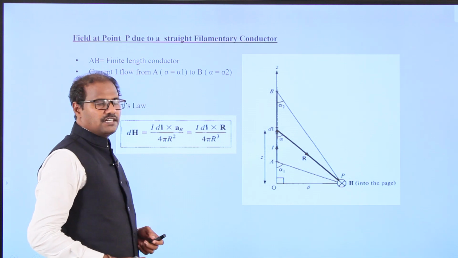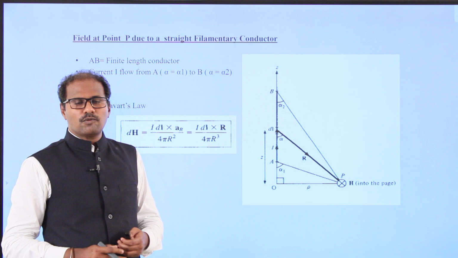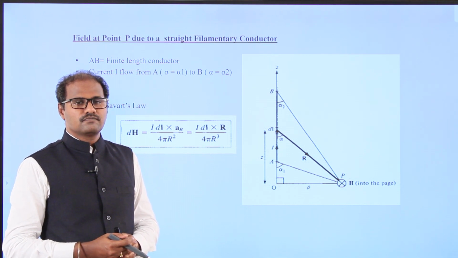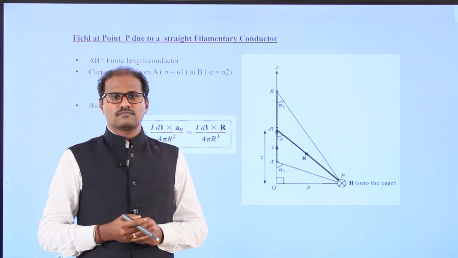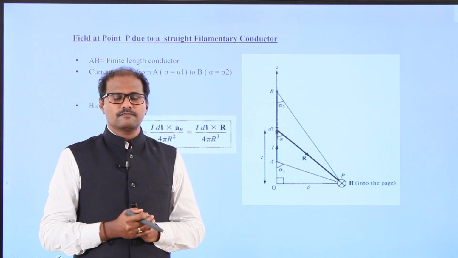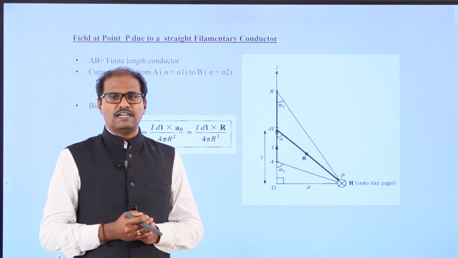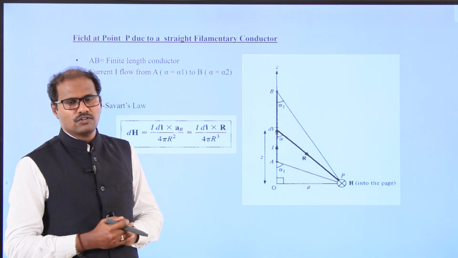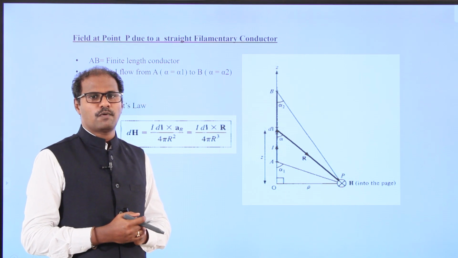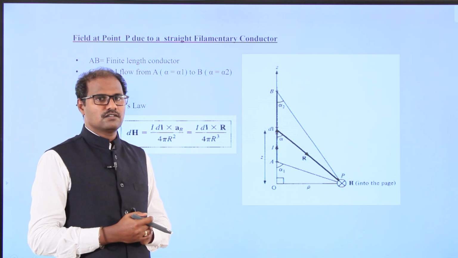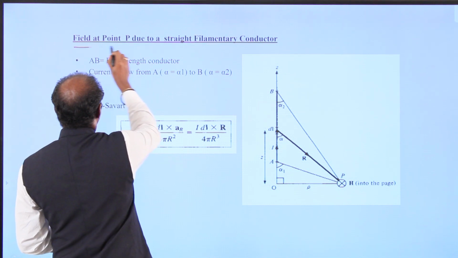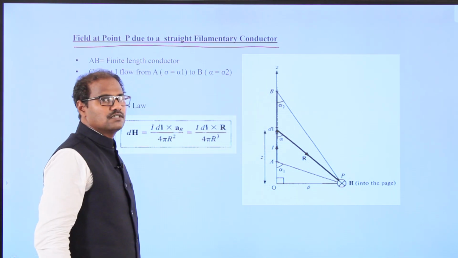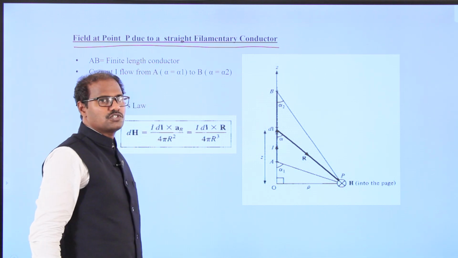Now I am going to take an example of a filamentary conductor with finite length, from A to B. We have to calculate the magnetic field intensity H at point P with the help of this finite filamentary conductor A to B. This is what I have given here: the field at point P due to straight filamentary conductors.